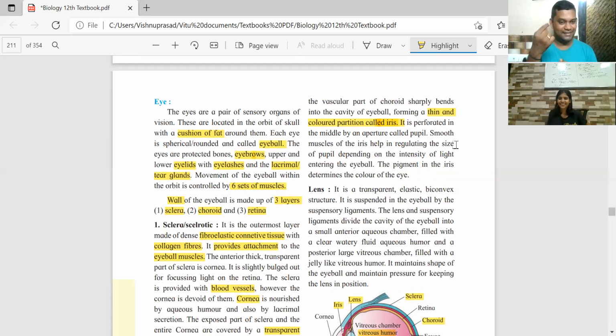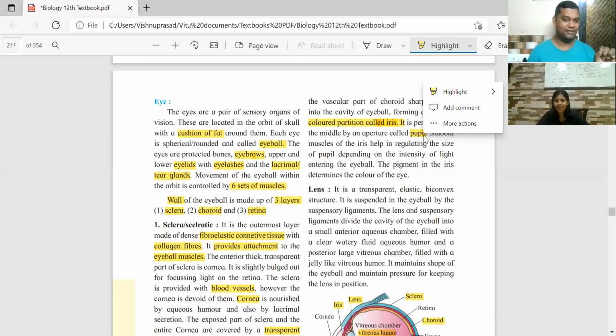In the center of the iris is a small perforation or an aperture, which is called the pupil. That's from the word pupa, which means doll. If you look at the eyes of anyone very closely, you can see yourself in it in the form of a very small miniature doll.